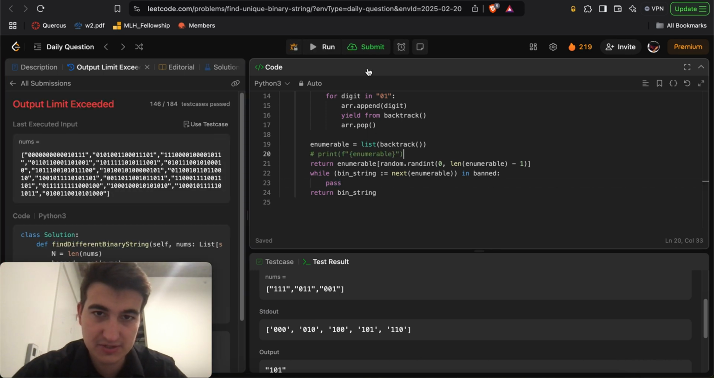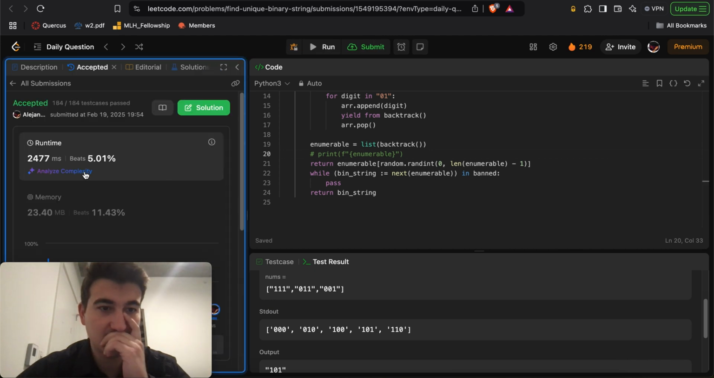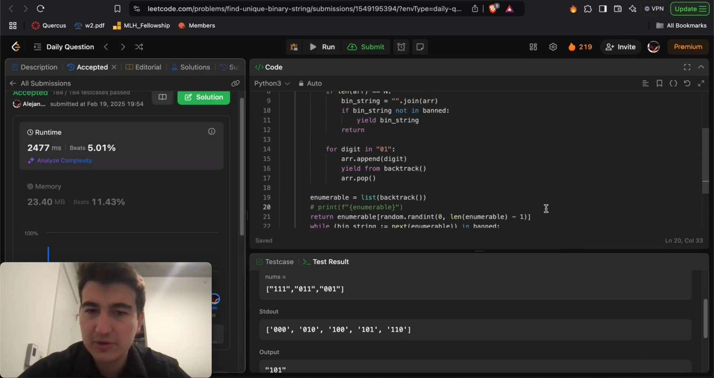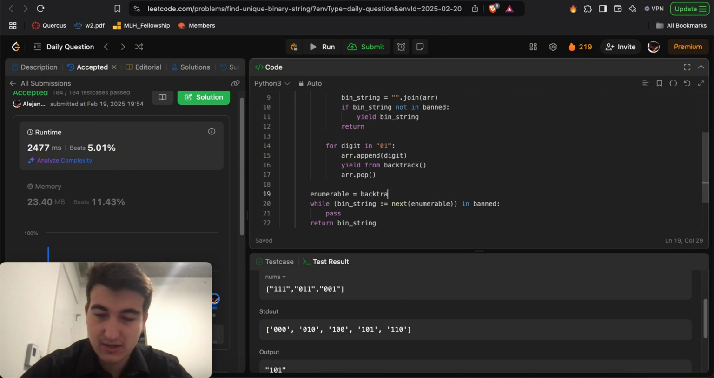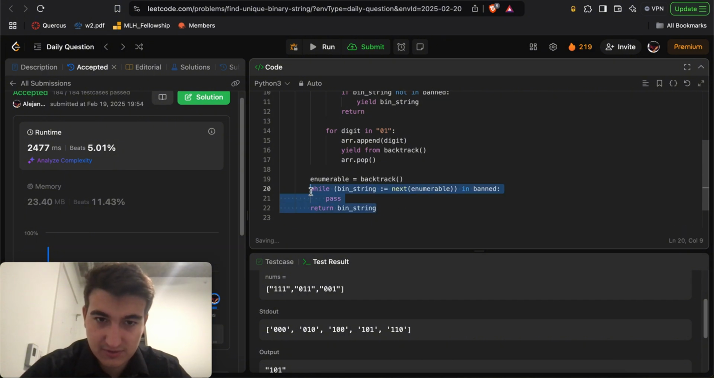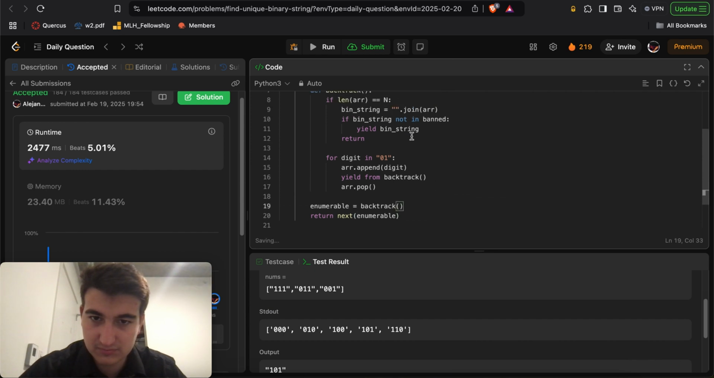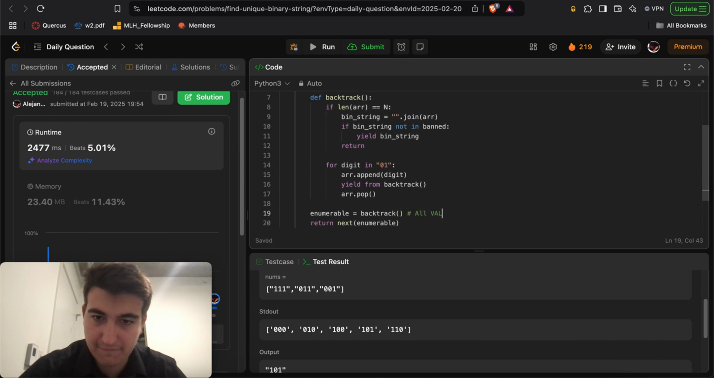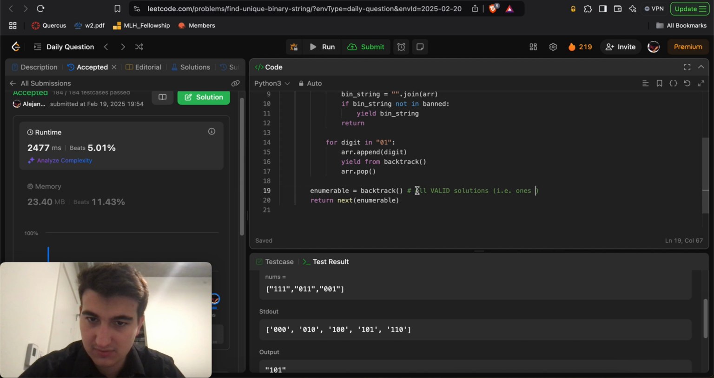Output limit exceeded, understandably so. Yeah, obviously very, very slow, but we don't need to do that. We can just make this backtrack and return next of enumerable. All valid solutions, i.e. ones. Enumerable of all valid solutions.